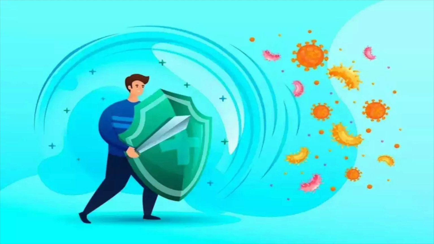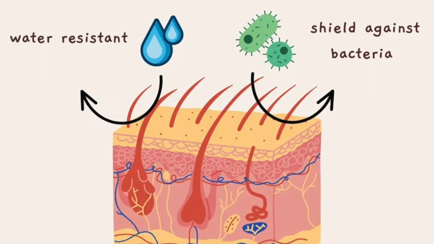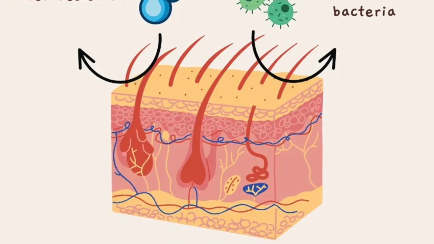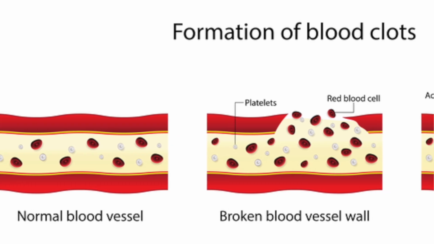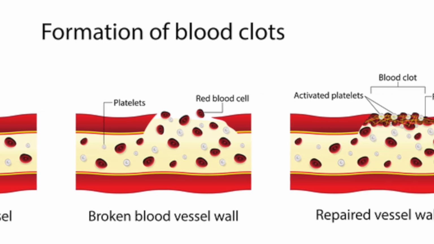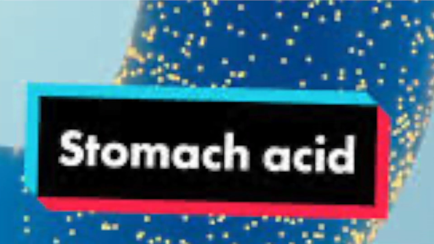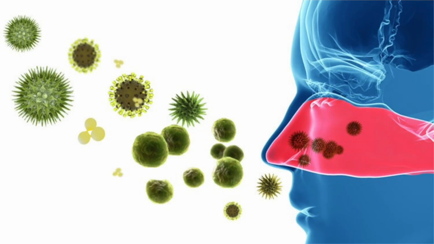Our body shows some natural defenses against these triggers in the environment. Our skin prevents pathogens from entering the body, acting as a mechanical barrier. Whenever wounds form, blood clots immediately seal those wounds up, so pathogens cannot enter through those breaks in the skin. The stomach contains hydrochloric acid, which kills microbes in the food we eat. The nose contains hairs that filter out particles from air which may contain pathogens.